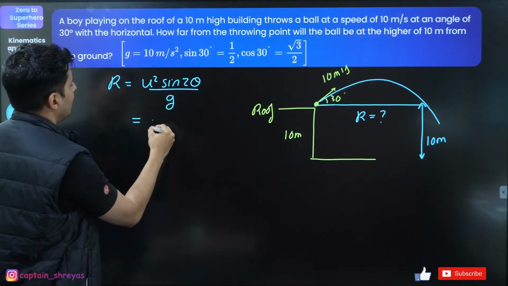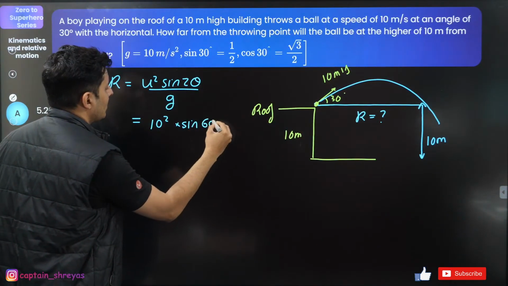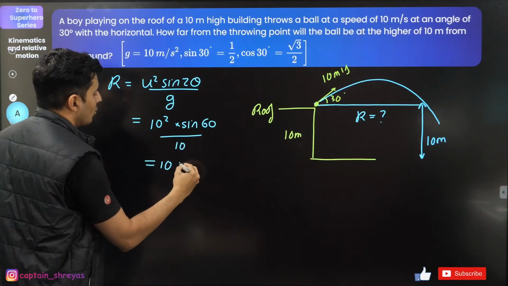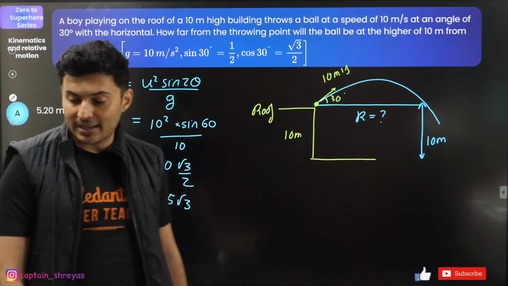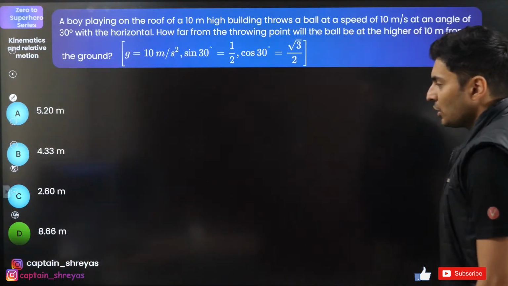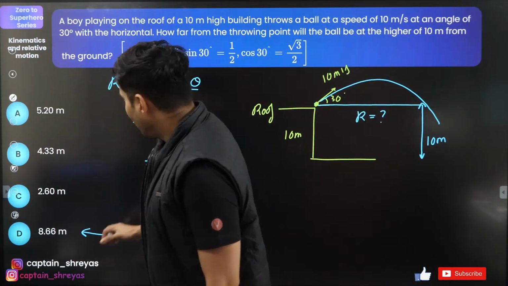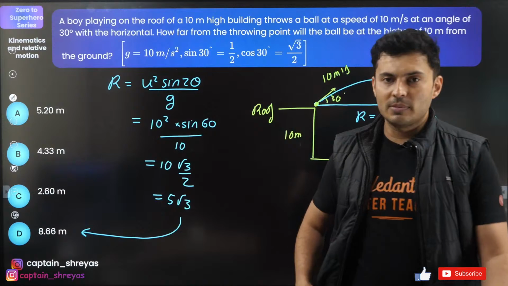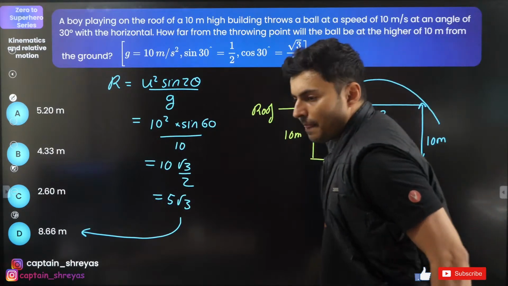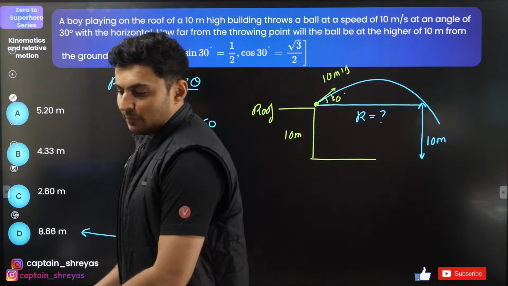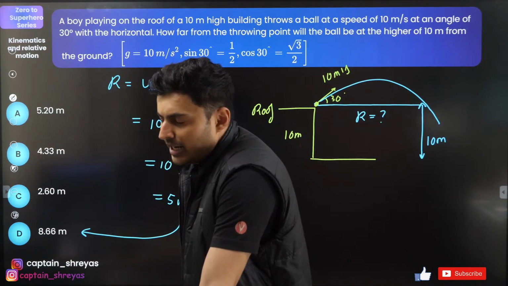U is basically 10. Sine of, what is it? 2 into 30, which is 60. Divided by 10, which is 10 root 3 by 2, which is 5 root 3. Substitute and see what is the answer that you are getting. I think you should get it as 8.66. Put root 3 as 1.7, 17 into 5 approximately will give you 86. Yeah, so put that decimal, you will get it as 8.6. Cool? Everyone with me? Done, done.